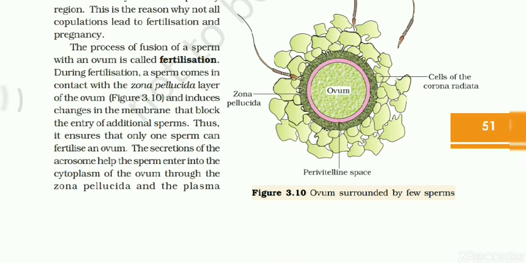So during fertilization, sperms come in contact with the zona pellucida of the ovum and induce changes in the membrane that block the entry of additional sperms. There is a signaling, students, actually.